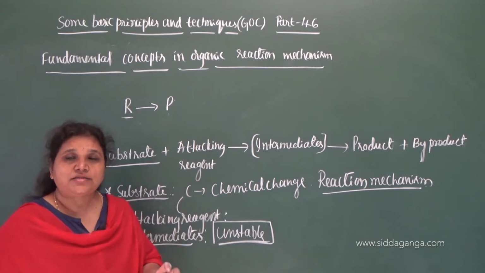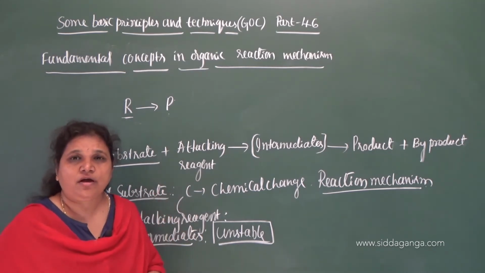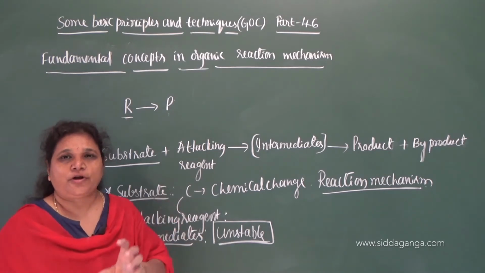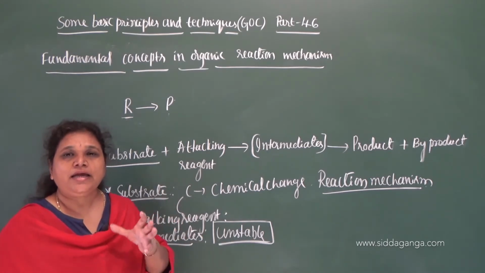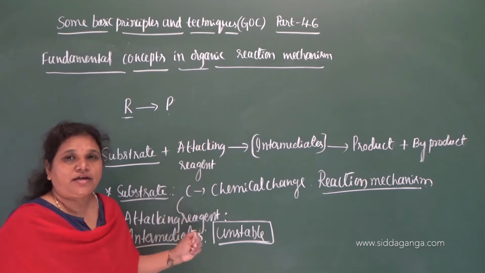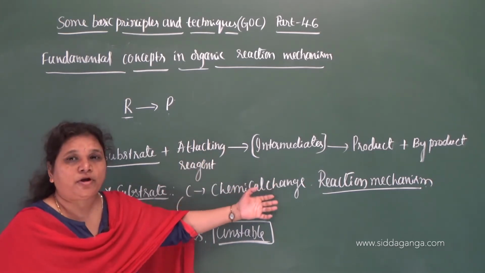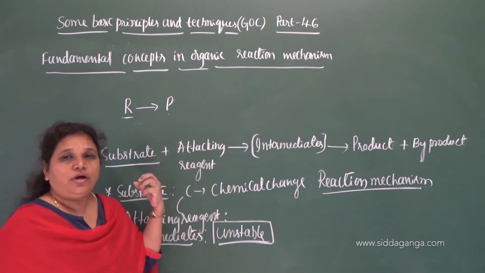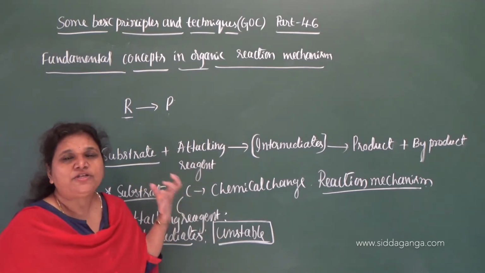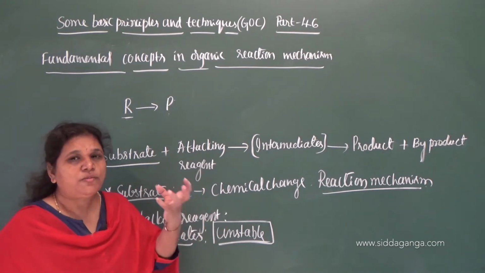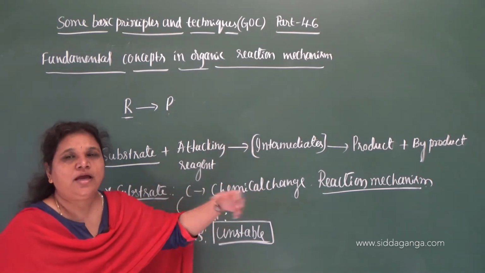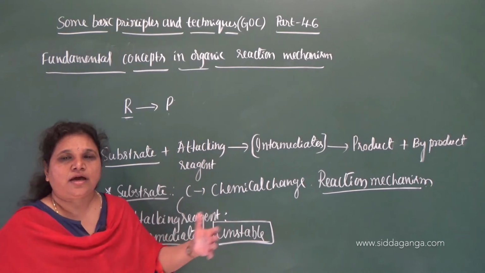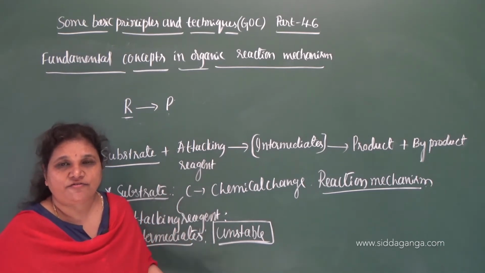Energetics during bond cleavage and bond formation. Again, the rates of transformation of reactants to the products, or you can call it kinetics: how much of the reactants gets converted to products, in what time, and how much time is required for the conversion of so much of the reactants to the products. Kinetics means the rate, speed or velocity of a reaction.